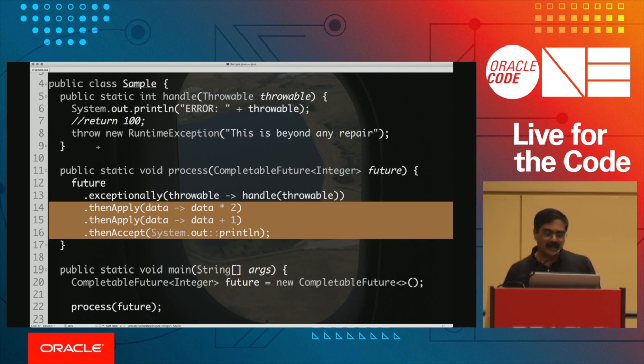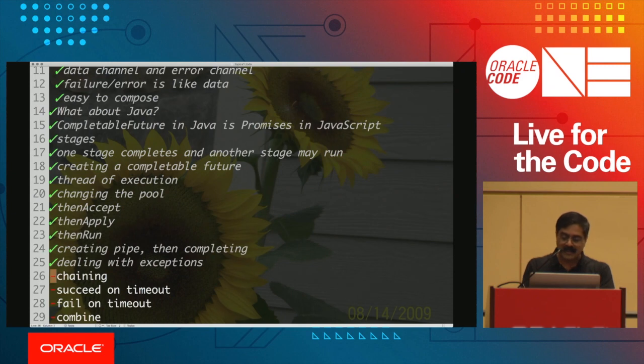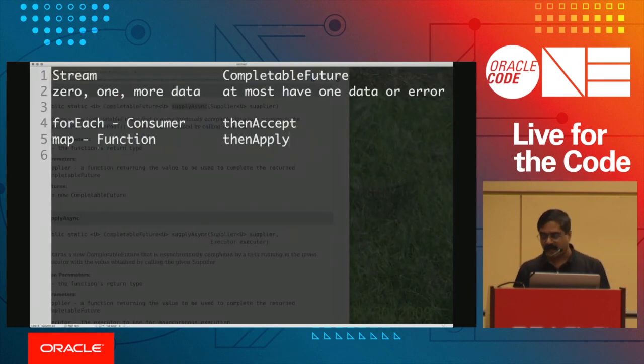So that is basically an example of how you are able to deal with these two really nicely. That gives you an idea about how we can deal with exceptions and chaining. So this is all working really well, except in Java 8, there is one huge deficiency.